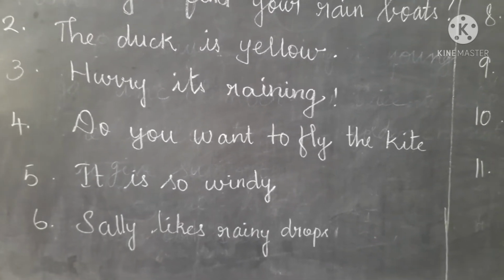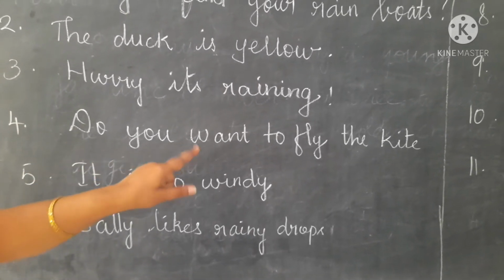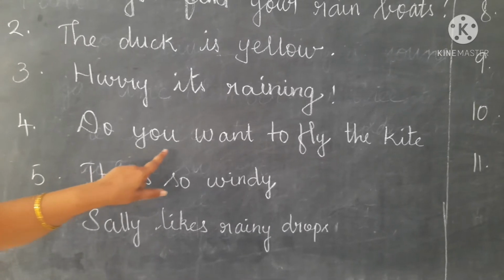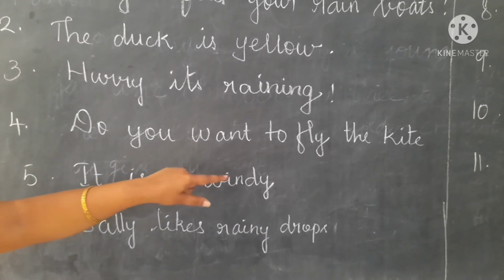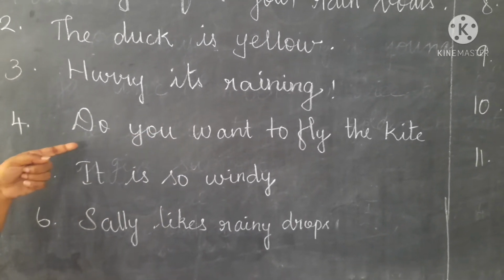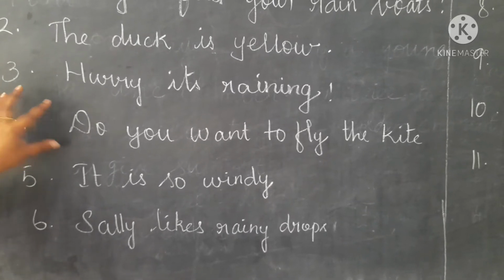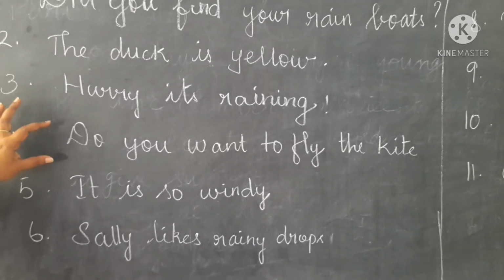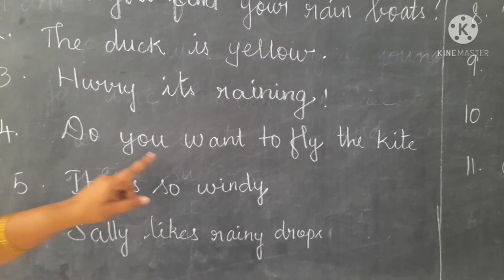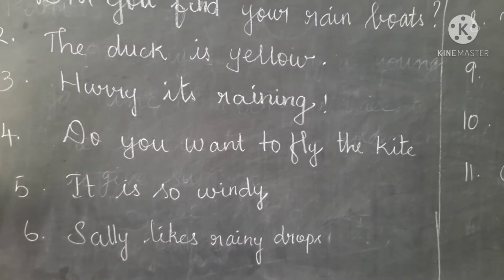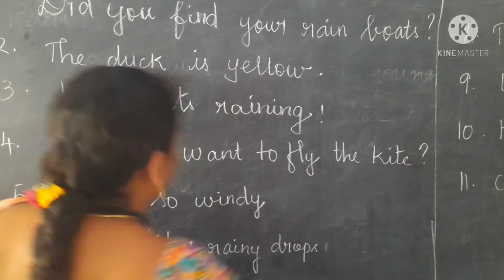Next, the fourth one: do you want to fly the kite? This is the question type. The mother is asking the boy, do you want to fly the kite? So we put a question mark.